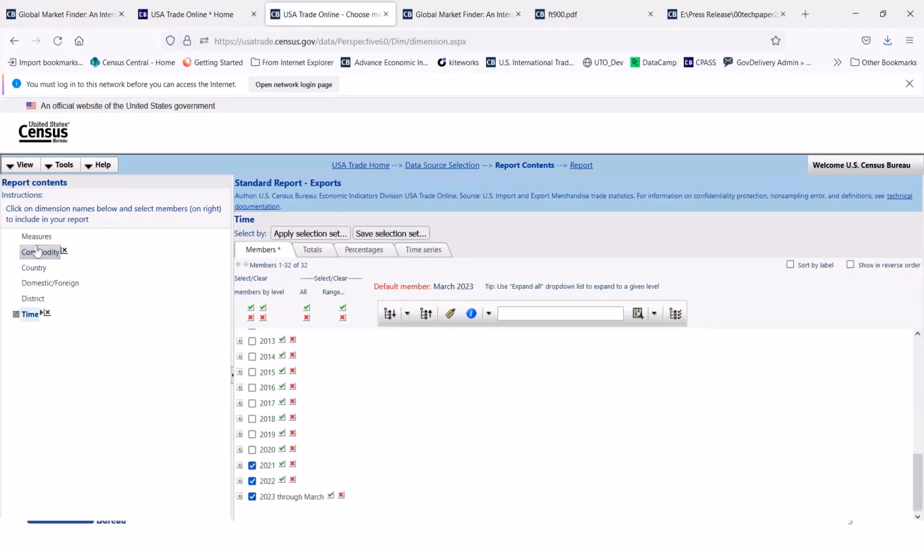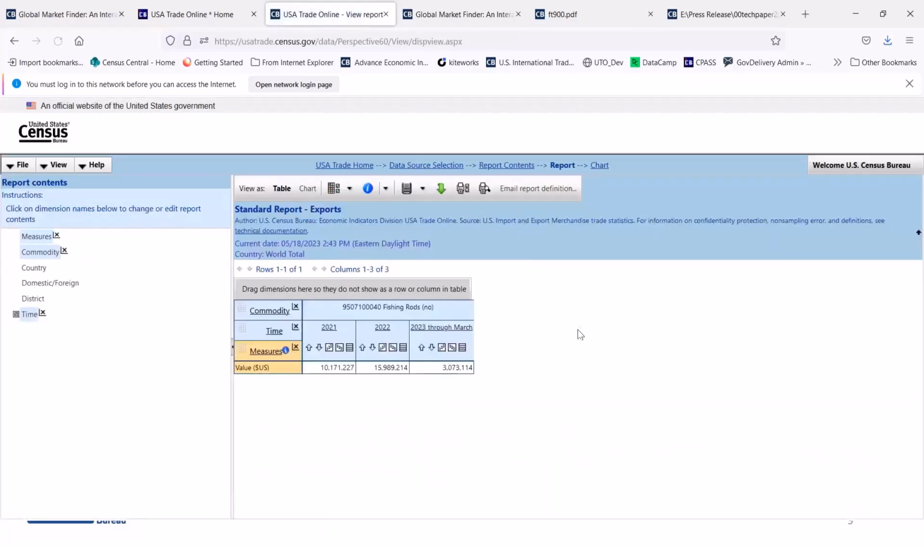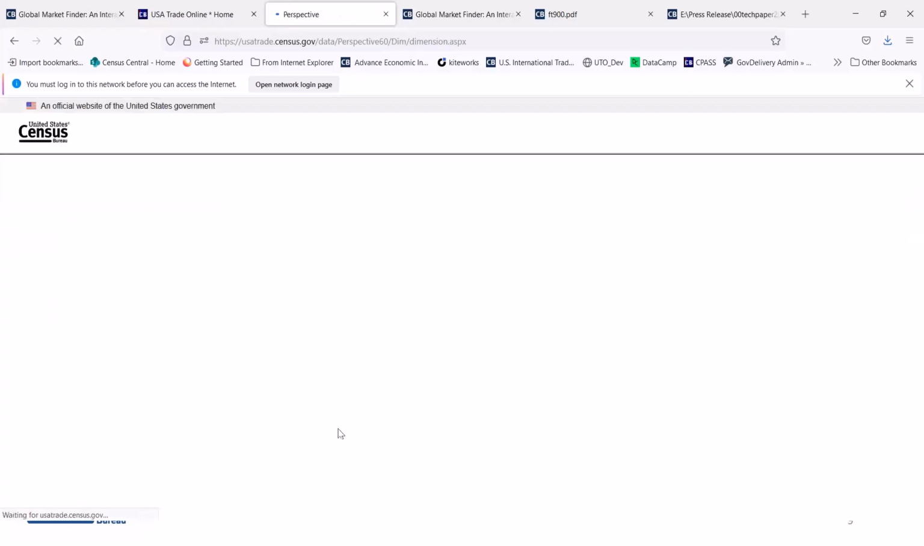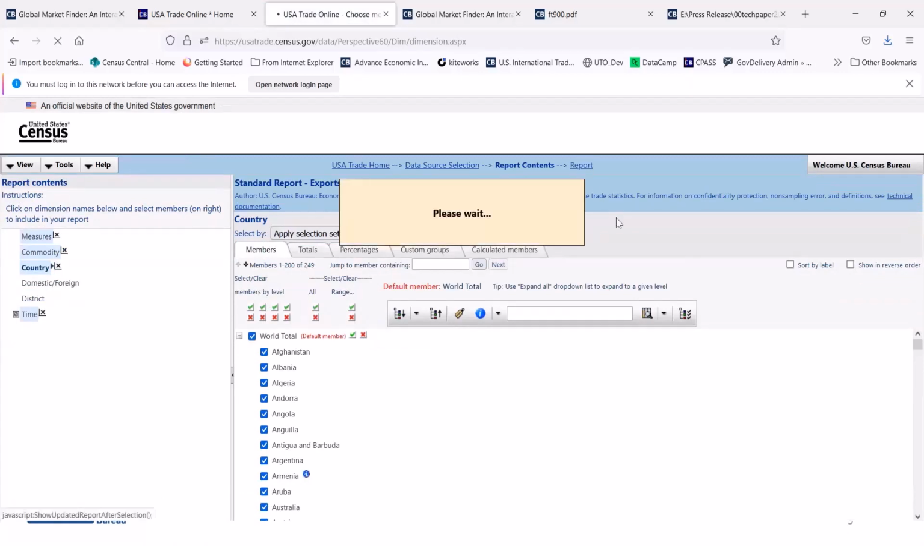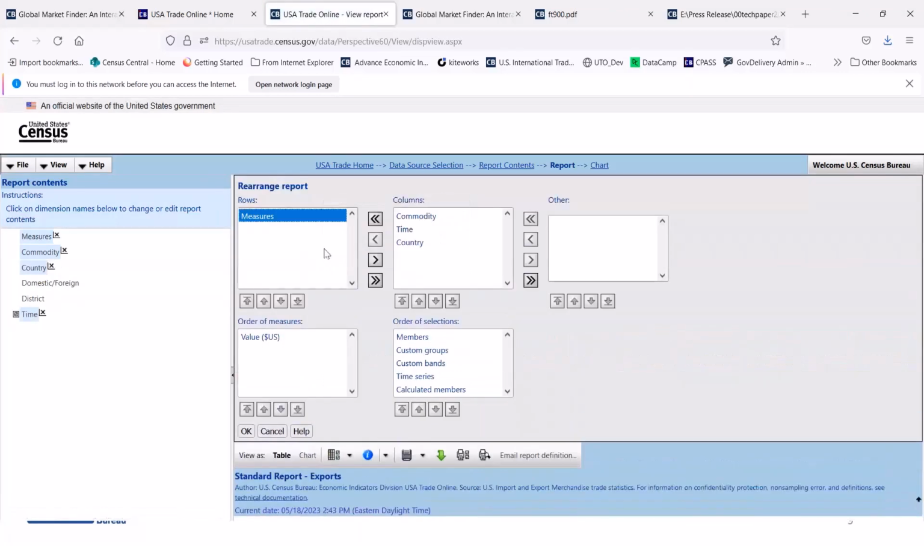2023, and 2021 for value, I can click here and then see what we have in terms of value for this particular product. But what we want to know is what markets are viable for fishing rods. So if we go into country and select every single country, it will sort them out.